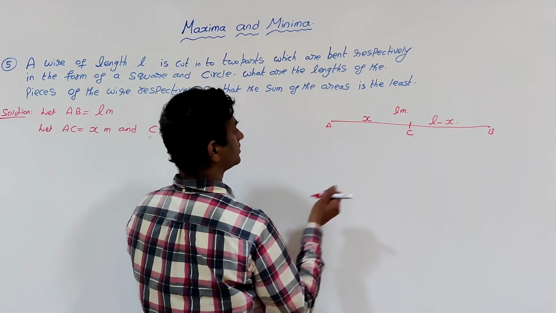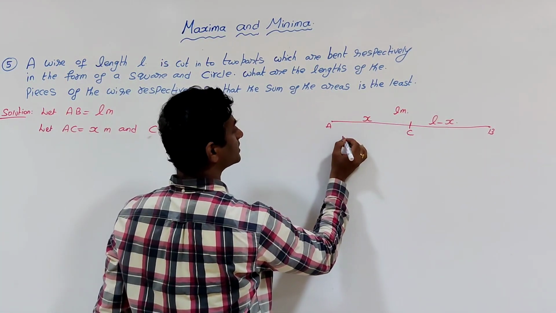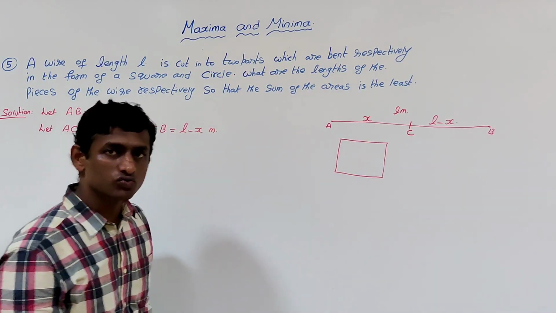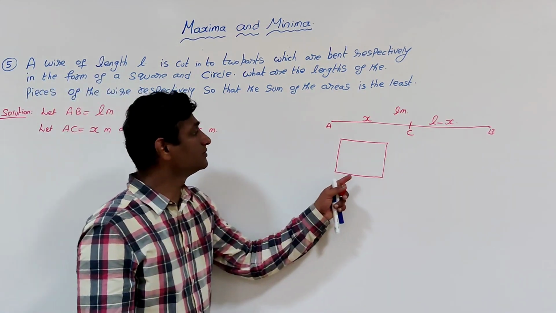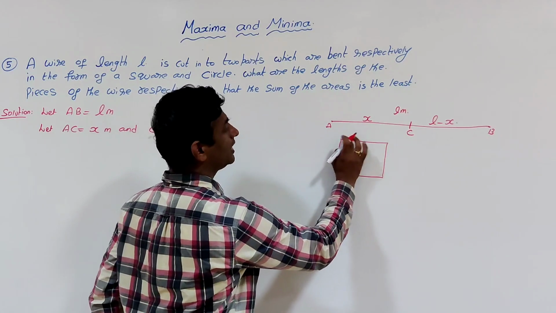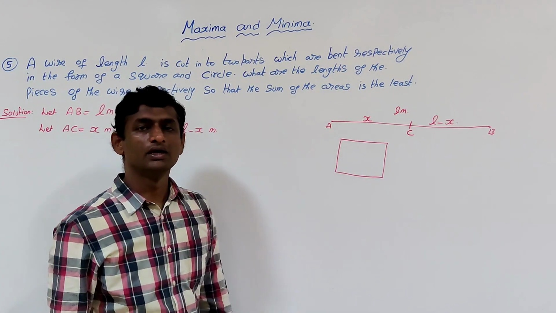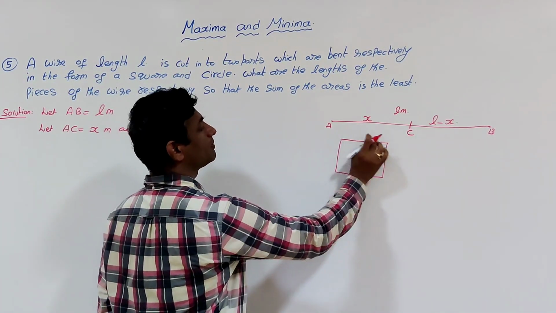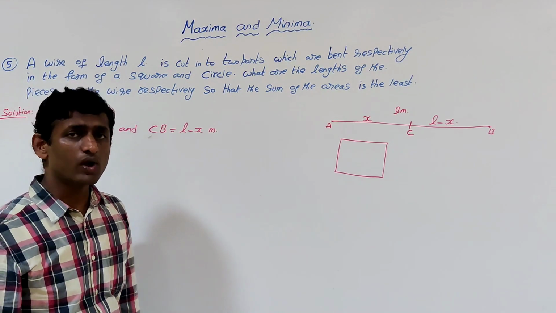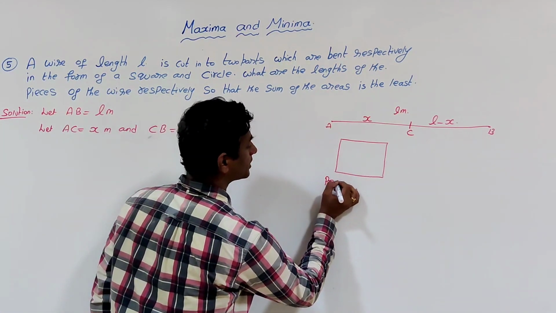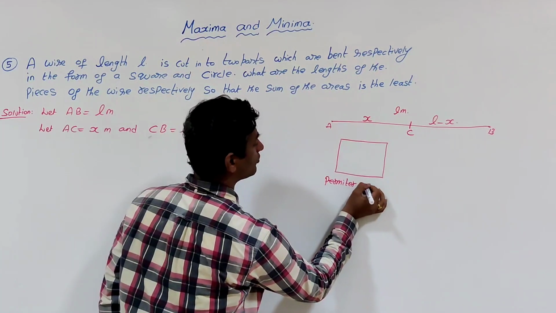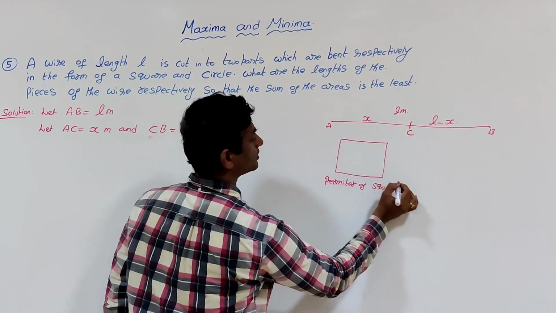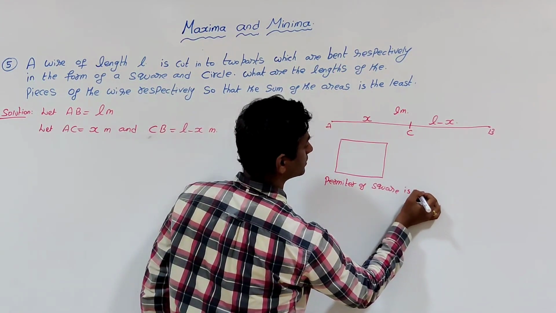The total length of AC, that is x meters, is bent into the form of a square, meaning the perimeter of the square is x meters.